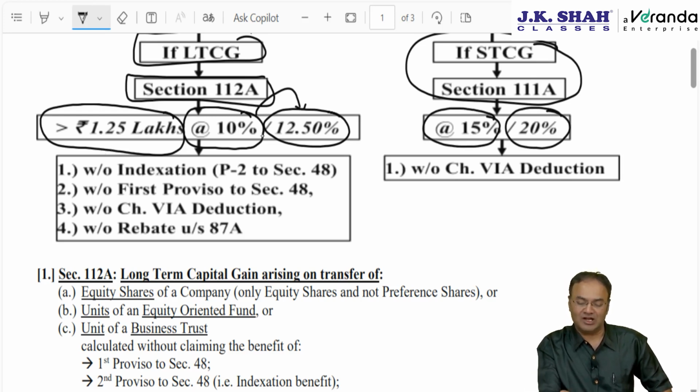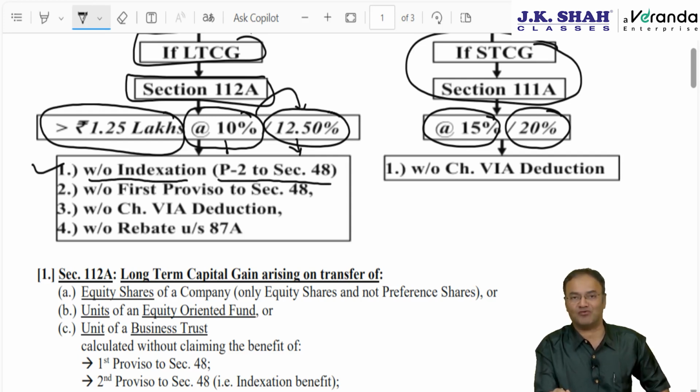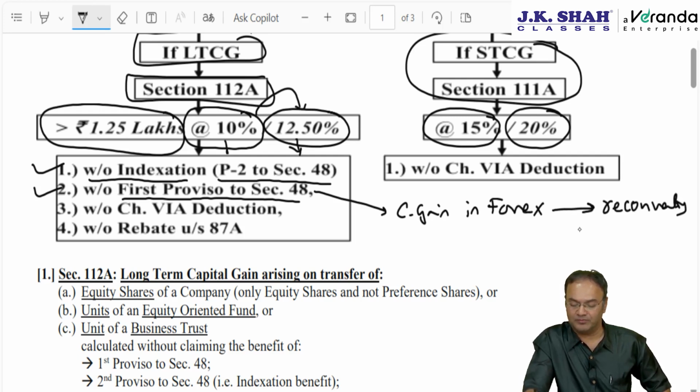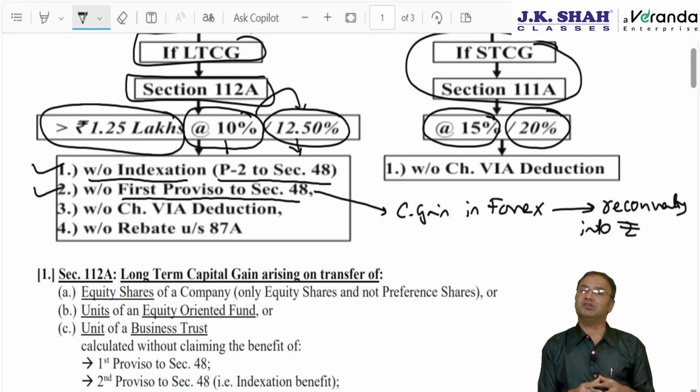Long-term capital gain will be taxed at 12.5% or 10% without claiming four types of benefit. Number one, without claiming indexation, the benefit available under the second proviso to section 48. Next, without claiming the benefit of the first proviso to section 48. What is the first proviso? It means calculating capital gain in foreign currency instead of Indian rupees and then reconverting the final answer back into Indian rupees. There is some benefit available similar to indexation. This benefit also is not to be claimed.